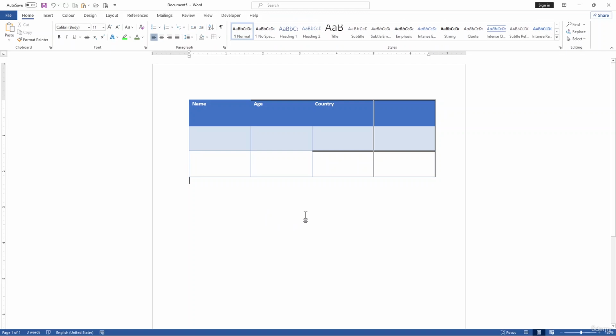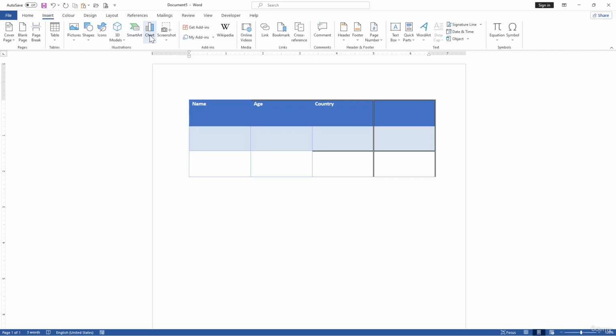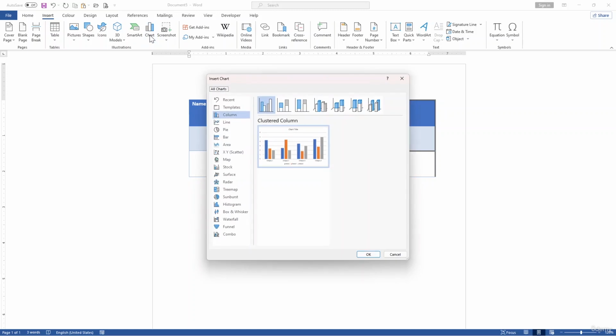Charts are perfect for visualizing data and making your documents more engaging. To insert a chart, go to the Insert tab and select Charts, and you will see a variety of chart types, like column, line, or bar charts. We'll start with the basics, the column chart, and we can easily use it. Then hit OK.